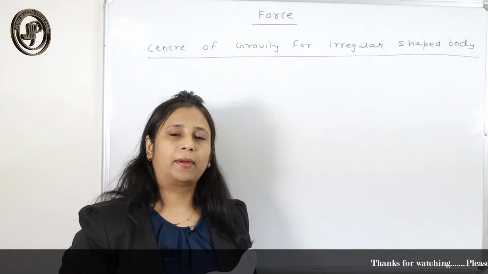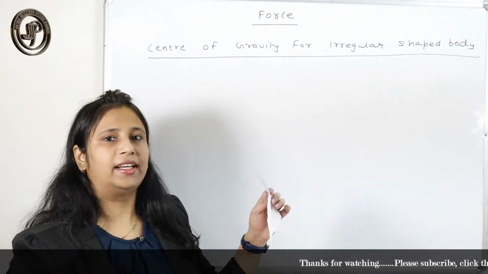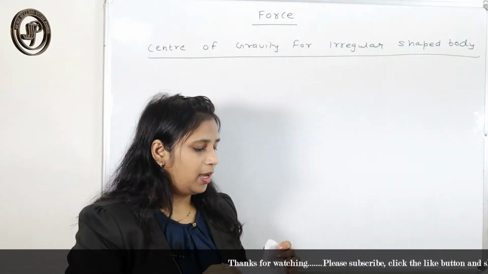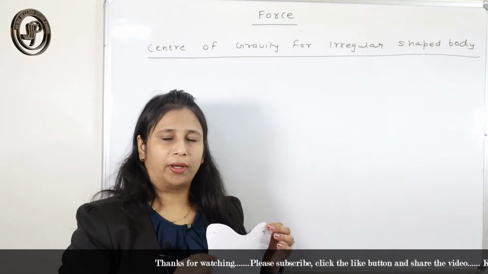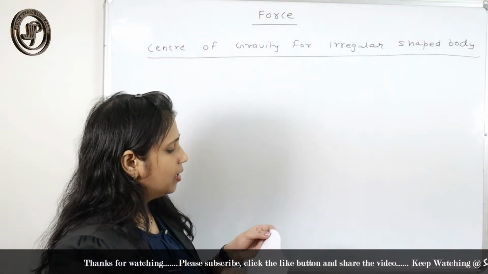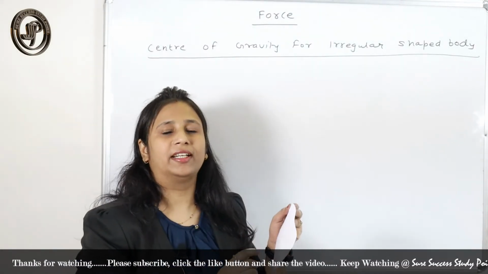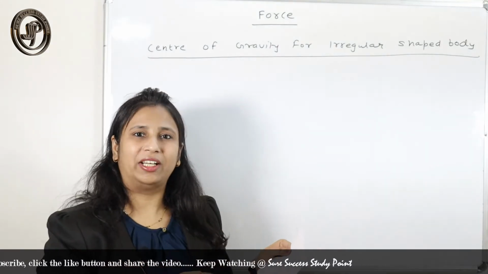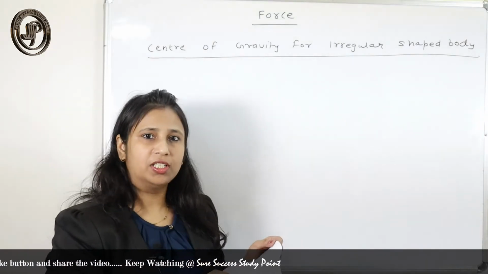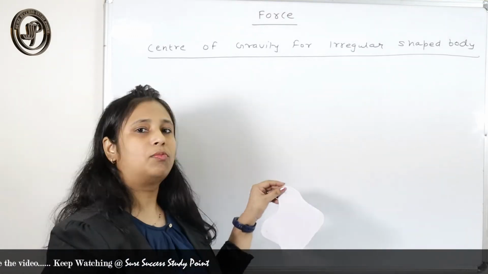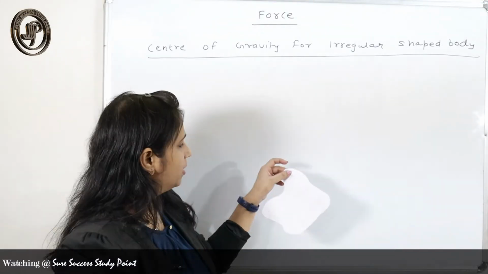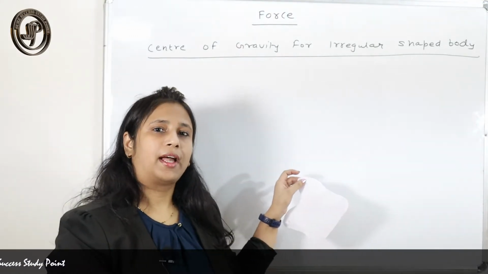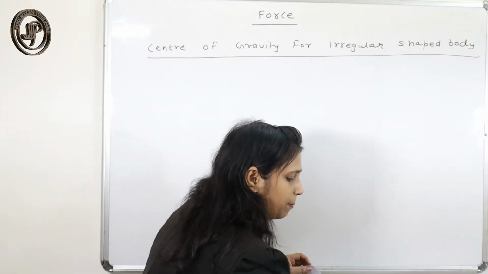To find the center of mass for that type of body, we do an experiment. I have taken this irregular shaped body and marked a hole near its edges. You can mark two or three holes near its edges and suspend this body with the help of a retort stand and a nail, along a plumb line.